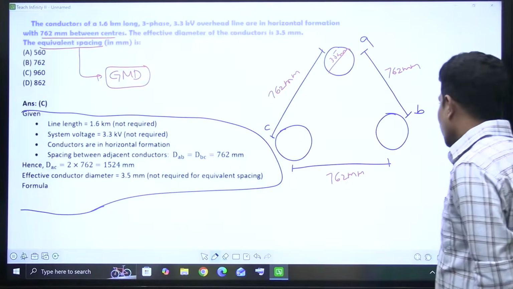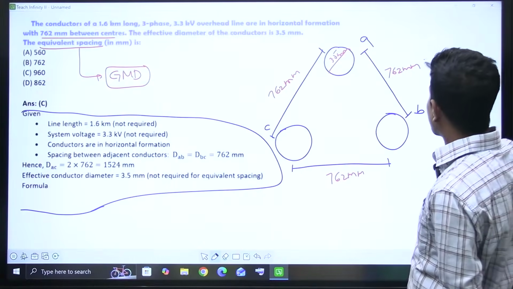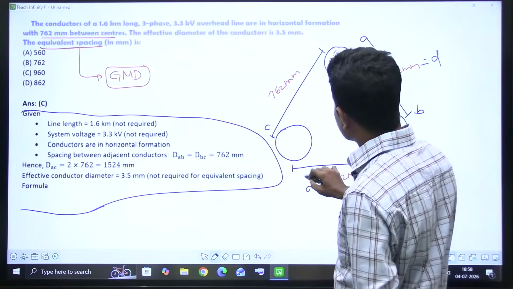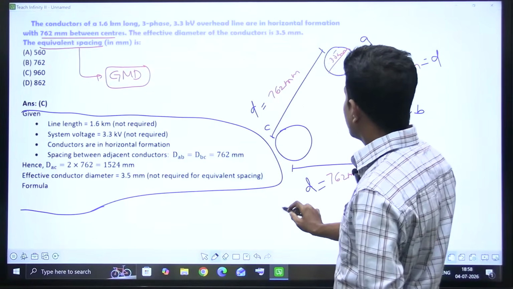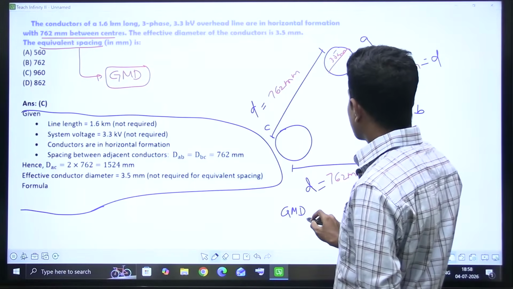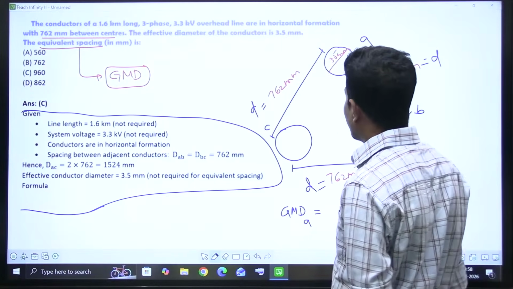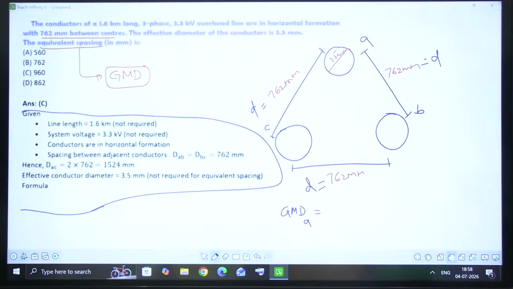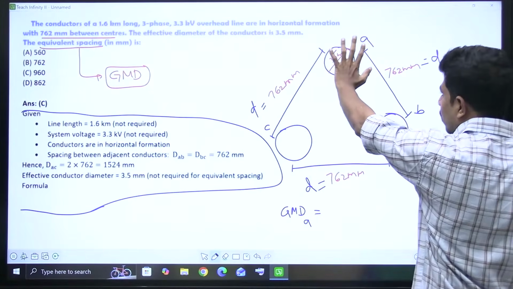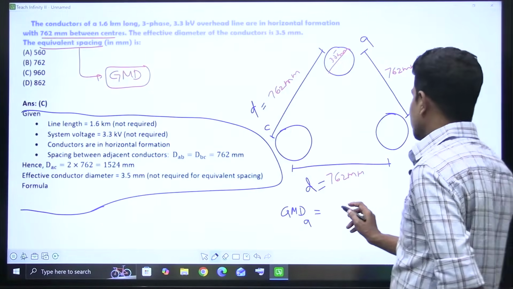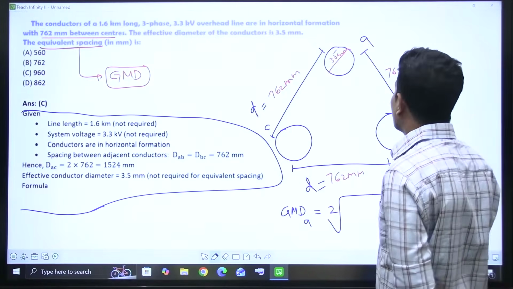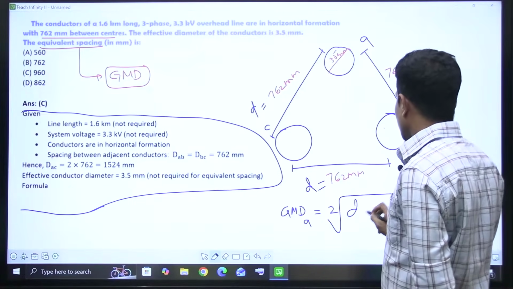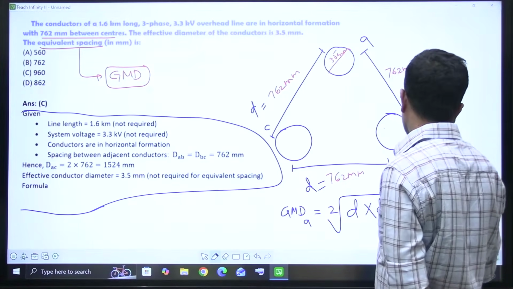Now, come here. What is the GMD of this? Let's take it as D. So this is D, this is also D, this is also D. What is the GMD of A? I'll give you the way to find GMD if you don't know. This conductor is surrounded by how many other conductors? 2 more conductors. You'll get the square root of D into D, which is D.